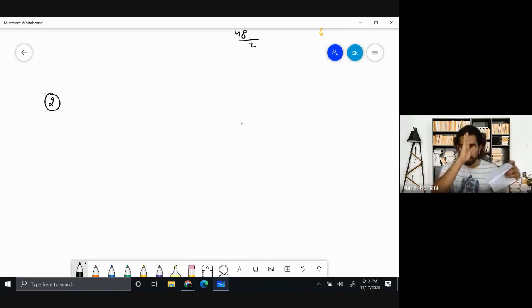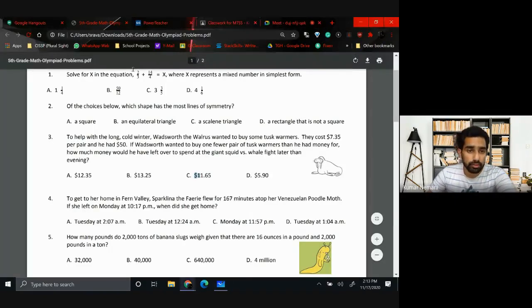If a line is passing through the center of a body or a center of a tablet or center of a rectangle box, which is dividing the plane into 2 identical halves, that particular line is called line of symmetry. So now you understand what line of symmetry is. So see the question. Of the choices below, which shape has most lines of symmetry? Your options are square, equilateral triangle, scalene triangle, and a rectangle that is not square.